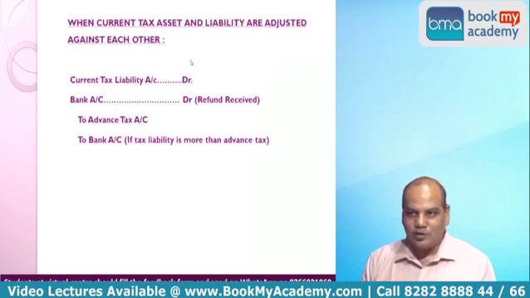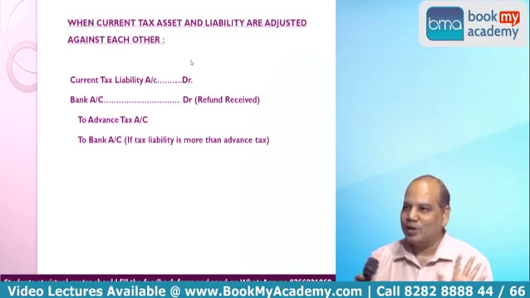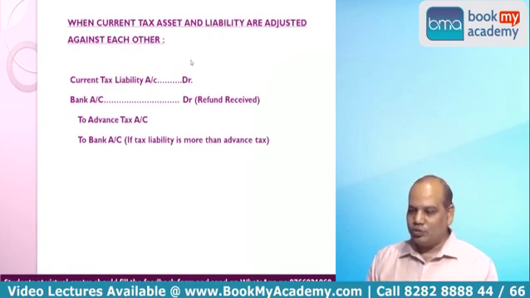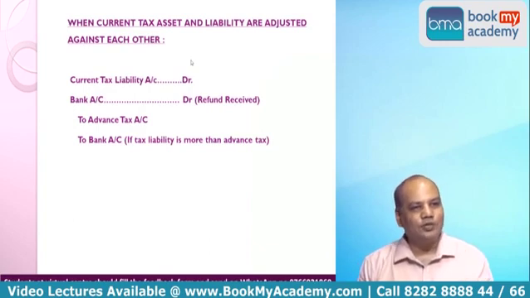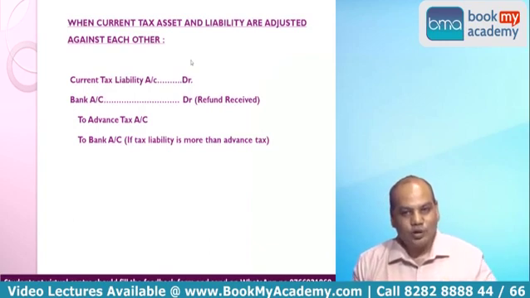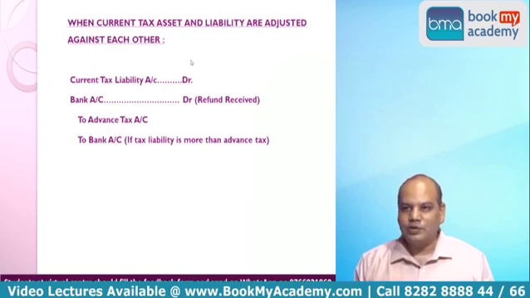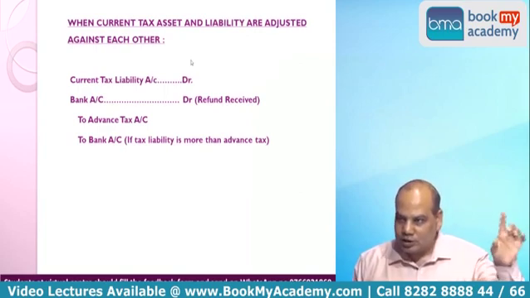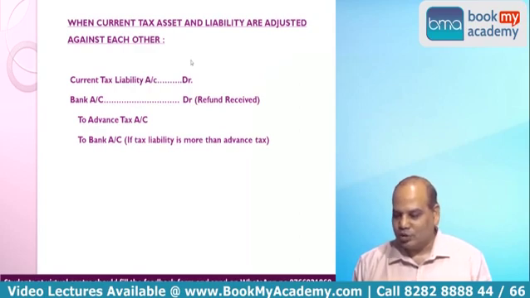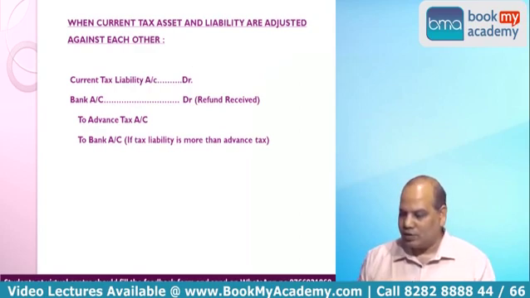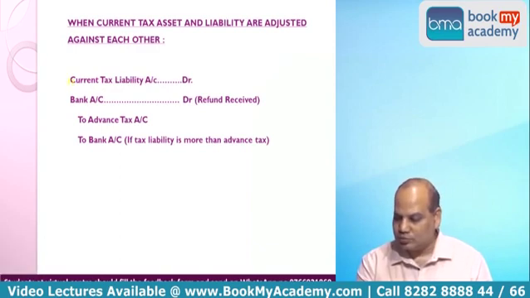And you receive the assessment order, and suppose you do not file an appeal. You say, okay, what entry will you pass? Now you close those open accounts relating to that assessment year. Don't keep them open forever. Once the assessment is over, current tax liability account debit, book value, to advance tax account. So these two accounts relating to that financial year will be closed. Is it right?